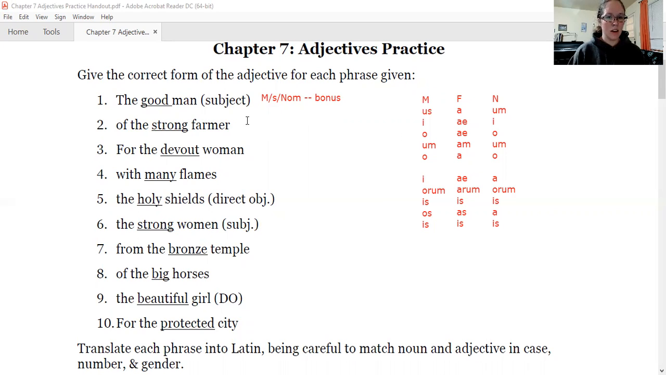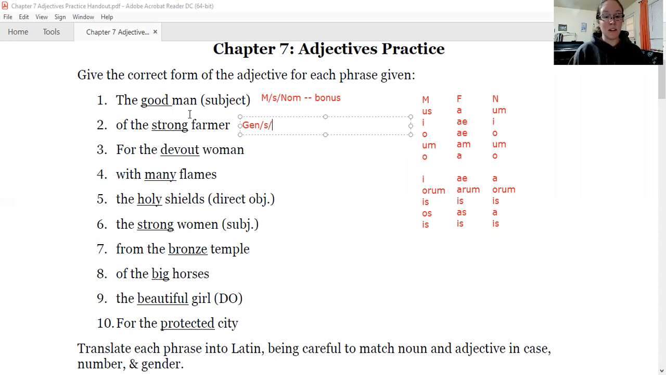All right. Number 2, we have of the strong farmer. So before we worry about what the Latin word is, of the is referring to which case? What case do we use of the for? Of the is referring to possession. Possession is the genitive case. Okay, now we need to look at the word farmer. Is farmer singular or plural? There's only one farmer, singular.